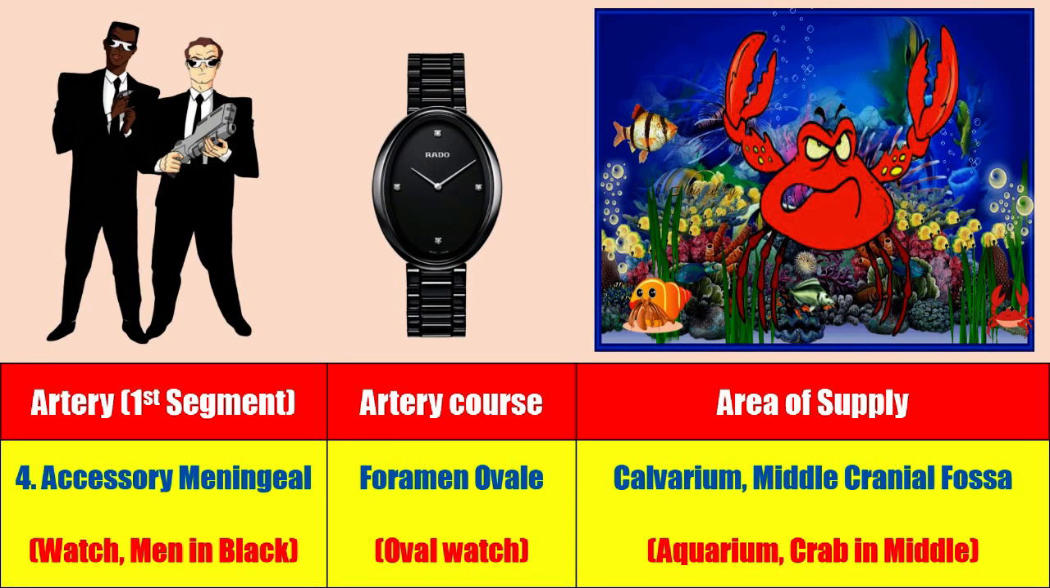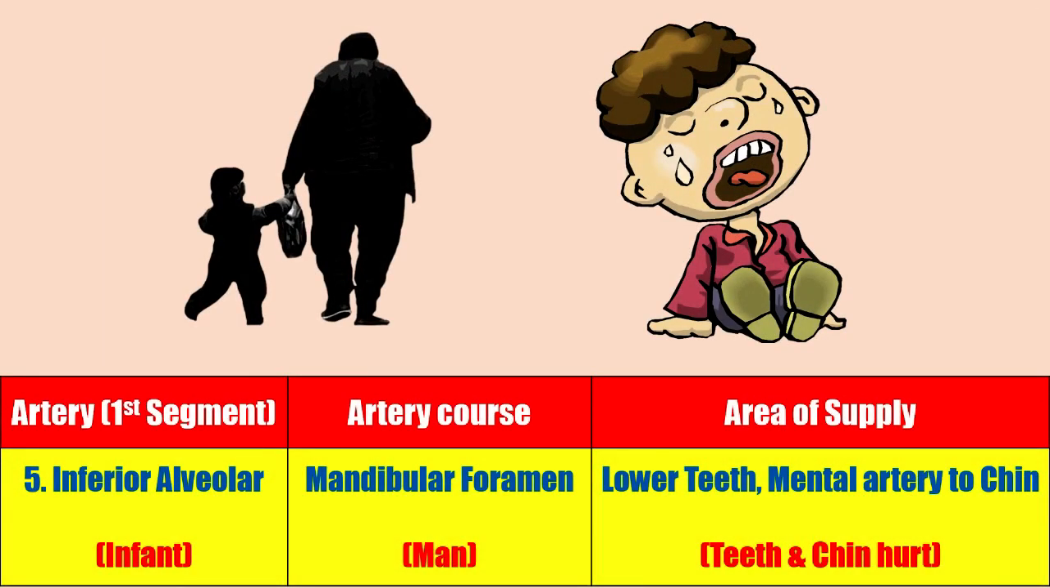Both middle meningeal and accessory meningeal artery supply the calvarium along with the middle cranial fossa. The oval-shaped watch given to Men in Black becomes the clue to say accessory meningeal artery passes through the foramen ovale. Man for mandibular. Keywords infant and man help us recollect that the inferior alveolar artery passes through the mandibular foramen.